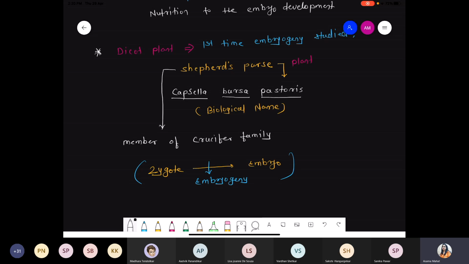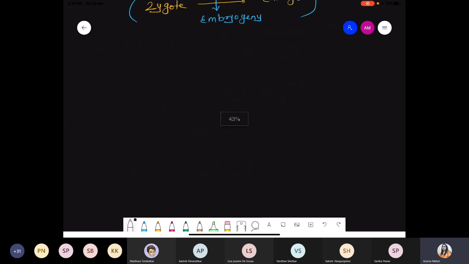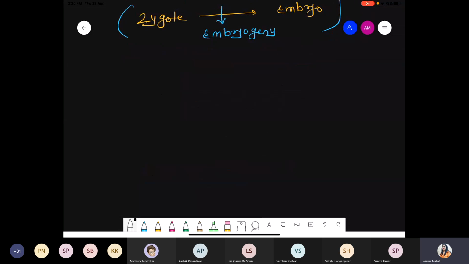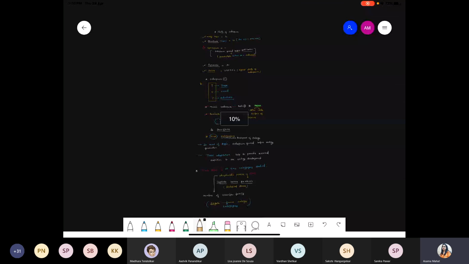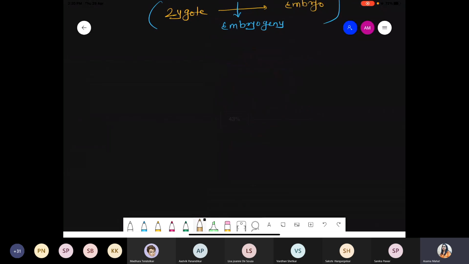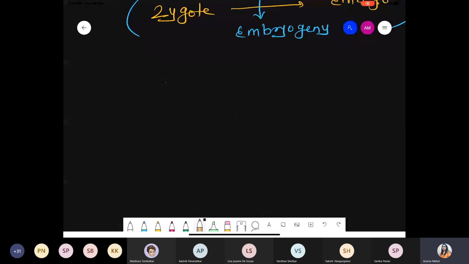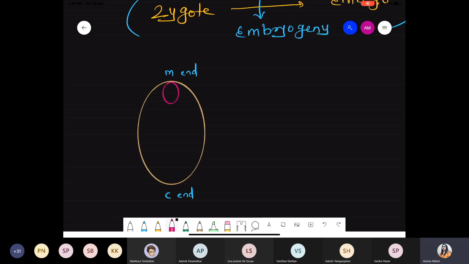Okay dear, chalo. So first of all, we are talking about the first diagram. Write down each and every piece of information in a flowchart, okay? After the fertilization, means double fertilization, we obtain a typical structure. Suppose this end is called the M end, the micropylar end, and this is the C end, the chalazal end. Towards the micropylar end, true fertilization occurs, and there is a formation of the zygote which is diploid in nature.